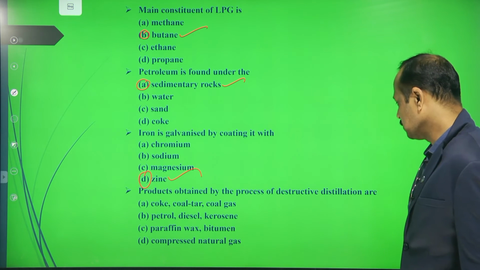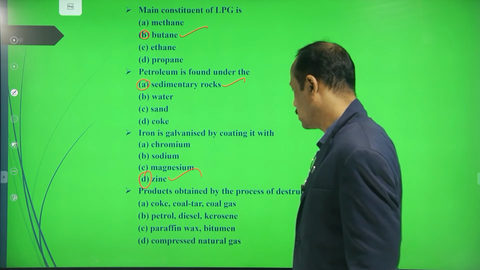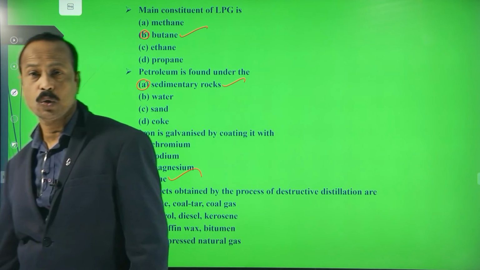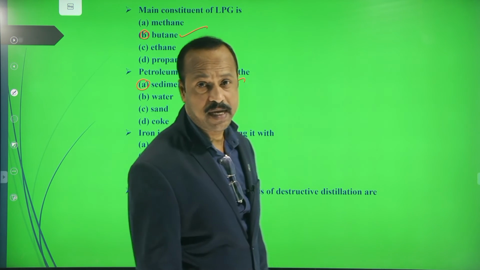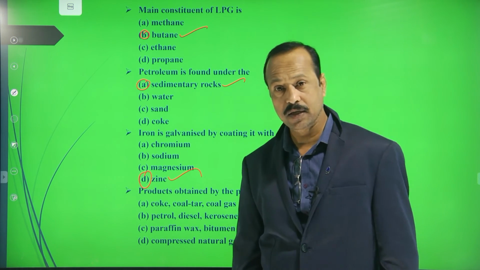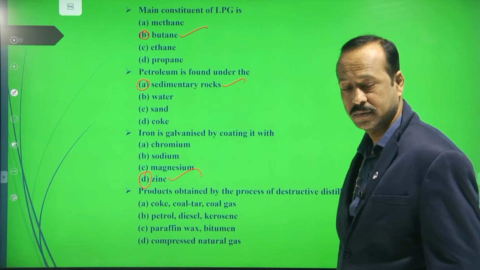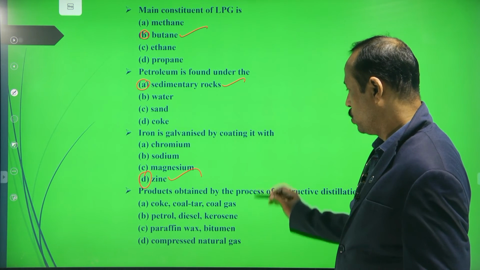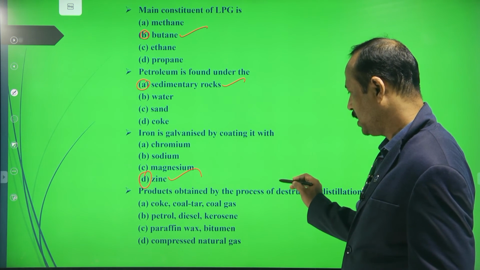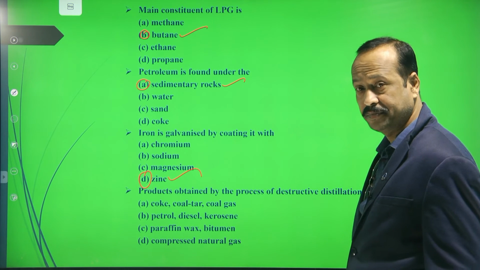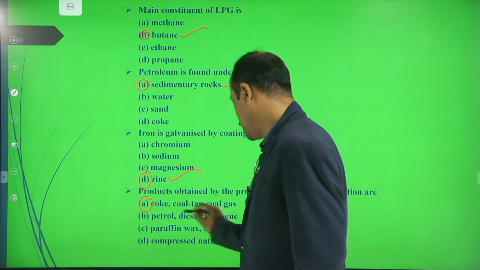Products obtained by the process of destructive distillation. When we subject coal to destructive distillation, meaning heating in the absence of air, what are the products we get? Coke, coal tar, coal gas, petrol, diesel, kerosene, paraffin wax, bitumen, and compressed natural gas. What is the right answer here? Very good. Coke, coal tar, and coal gas.